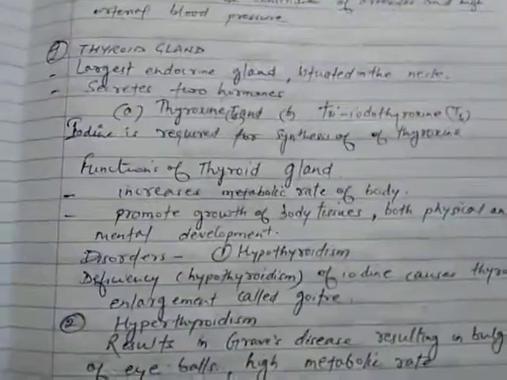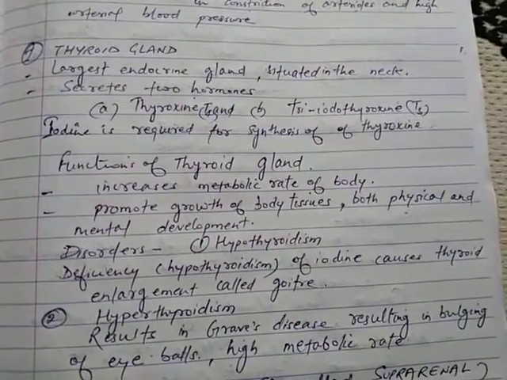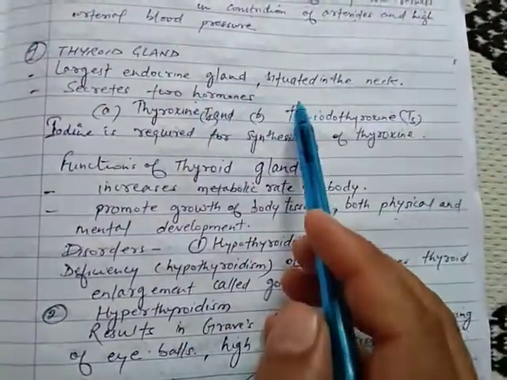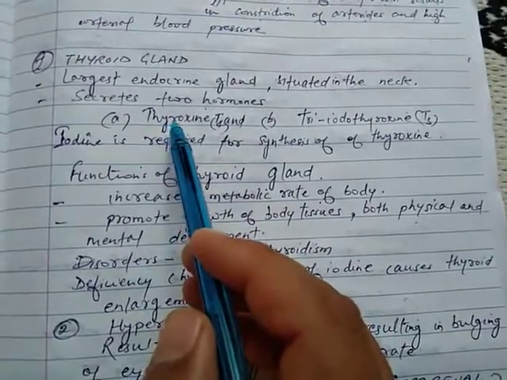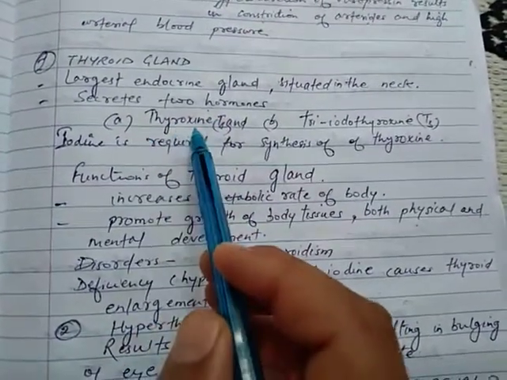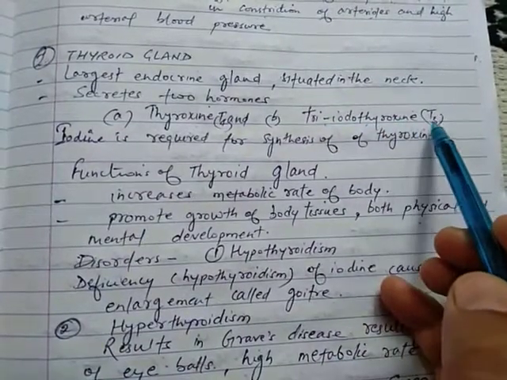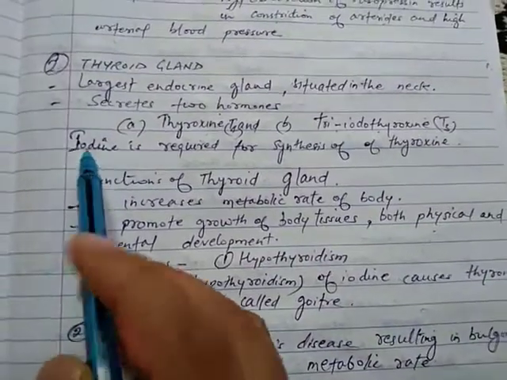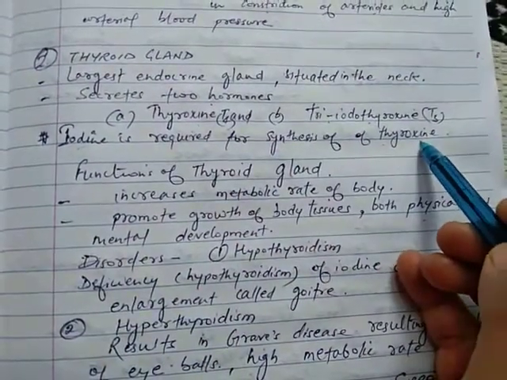Next gland is thyroid gland. See, thyroid gland, it is the largest endocrine gland and it is situated in the neck. So its two important hormones, first is thyroxine, that is T4, and triiodothyronine, that is T3. Students, one important point here is iodine is required for synthesis of thyroxine.